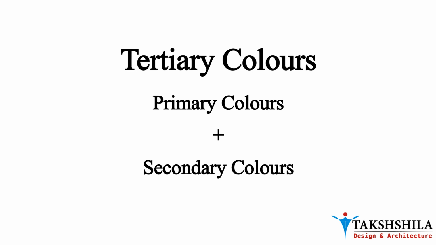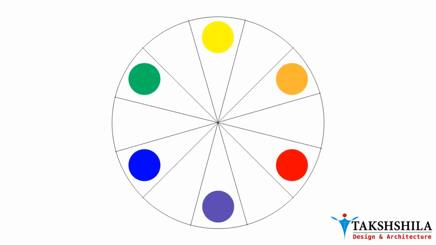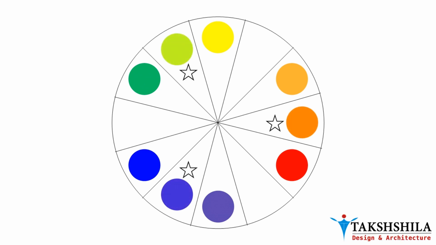Now let's understand what tertiary colors are. Tertiary colors are the combinations of primary and secondary colors. In this wheel, we can see primary and secondary colors. Here we can see that when we combine the primary yellow color with the secondary green color, we get another shade of green. This is the tertiary color.